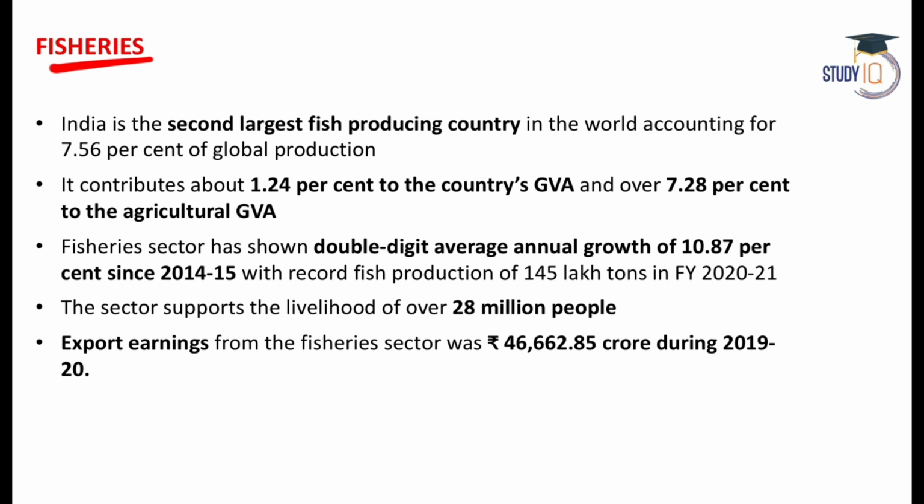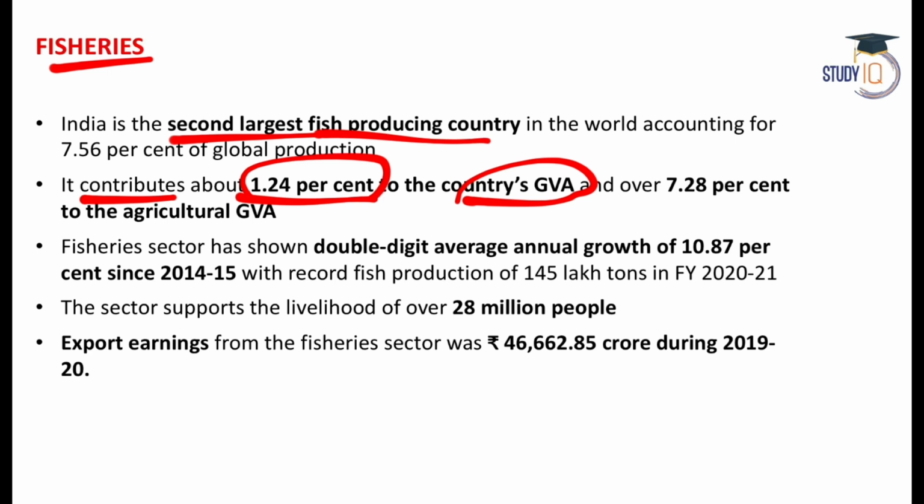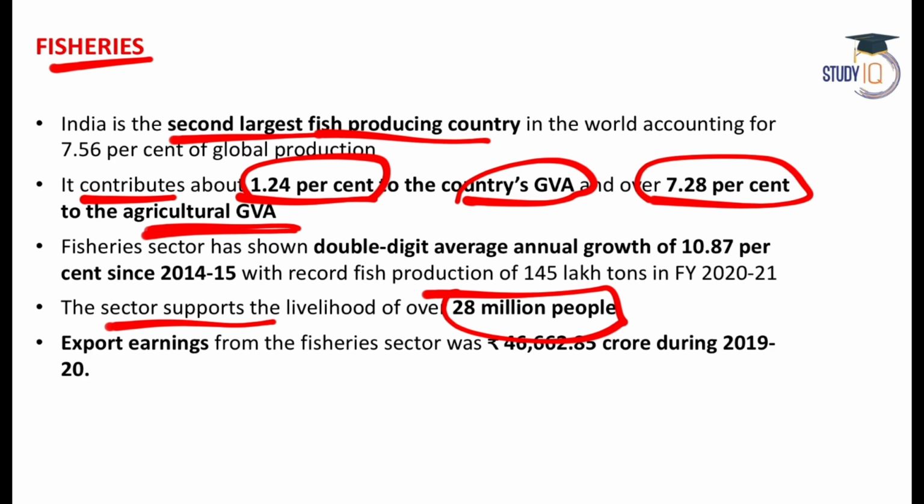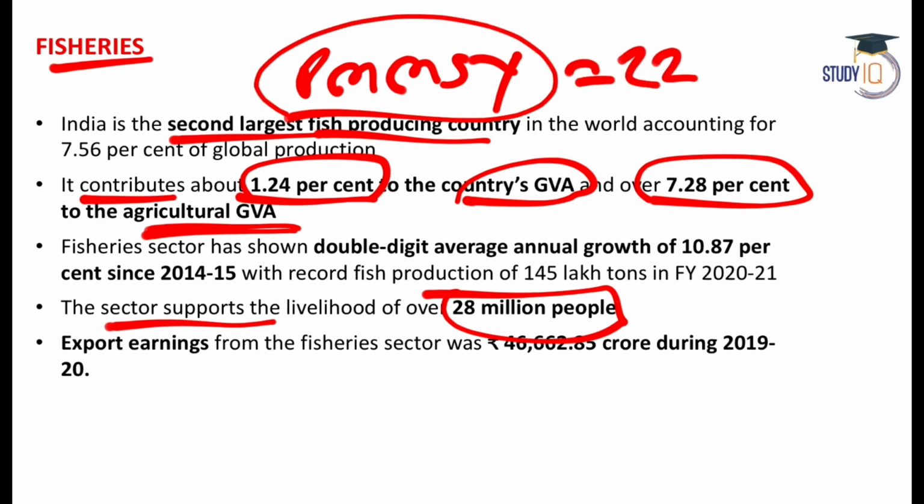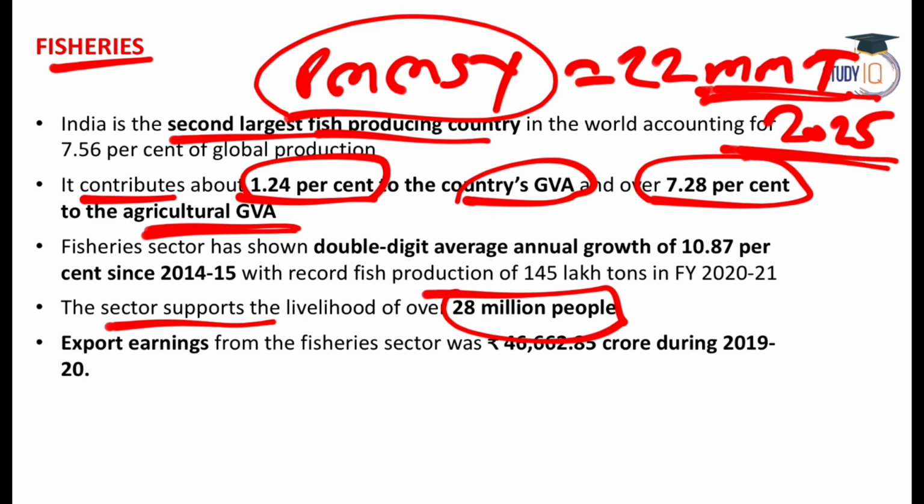Let's talk about fisheries. India is the second largest fish producing country in the world after China, and it contributes about 1.24% to the country's GVA, and 7.28% to the agricultural GVA. This sector also supports the livelihood of 2.8 crore people. Is it clear? We also have the Pradhan Mantri Matsya Sampada Yojana, where our target is to have 22 million metric tons of fish production by 31st March 2025.